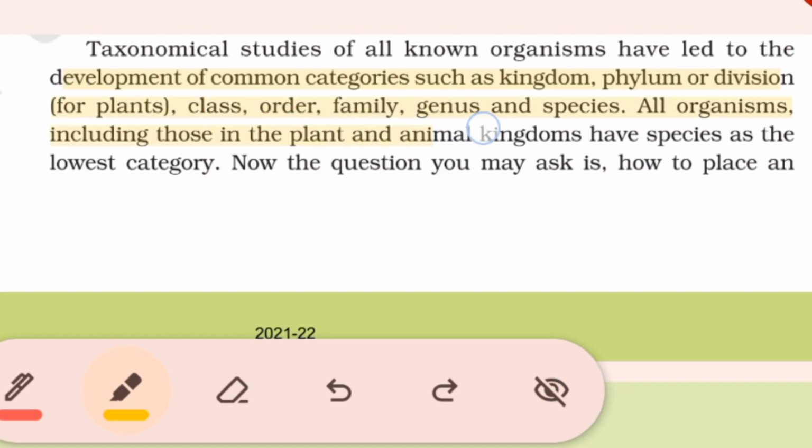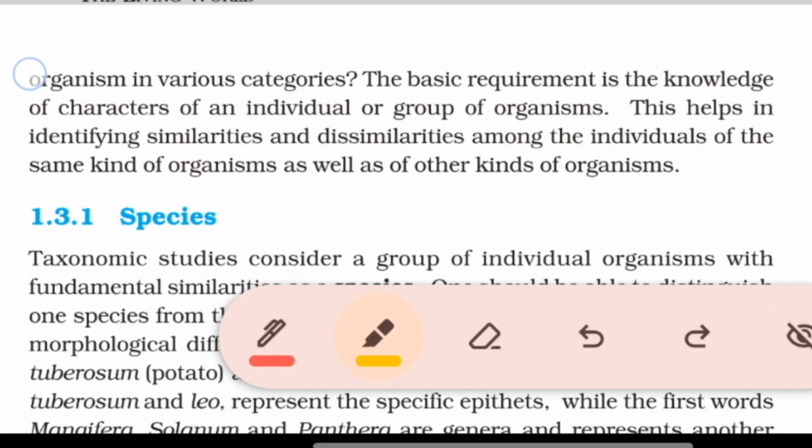For plants: class, order, family, genus, and species. All organisms, including those in the plant and animal kingdoms, have species as the lowest category. Now, the question you may ask is how to place an organism in various categories. The basic requirement is the knowledge of characters of an individual or group of organisms. This helps in identifying similarities and dissimilarities among the individuals of the same kind of organism as well as of other kinds of organisms.